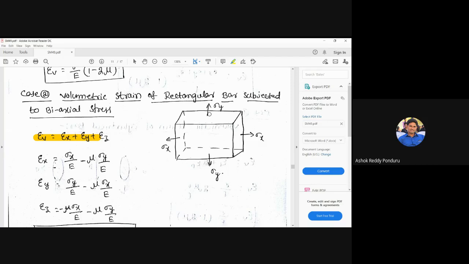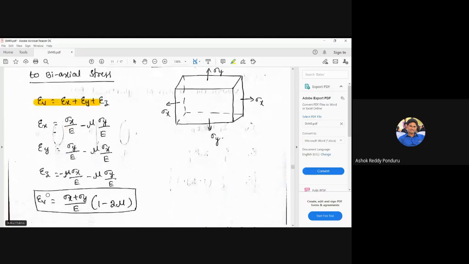Please focus on the dimensional change in the y direction only. Due to sigma x, the dimension in the y direction decreases, but it is lateral. Due to sigma y, the dimensions increase, and it is linear.